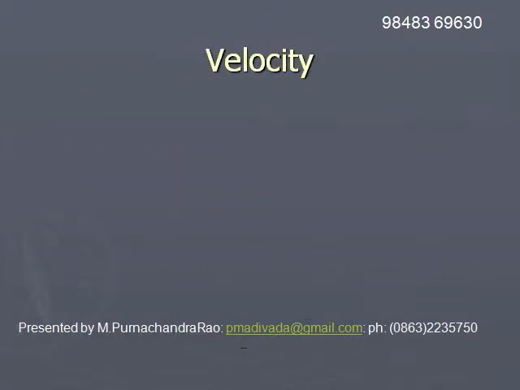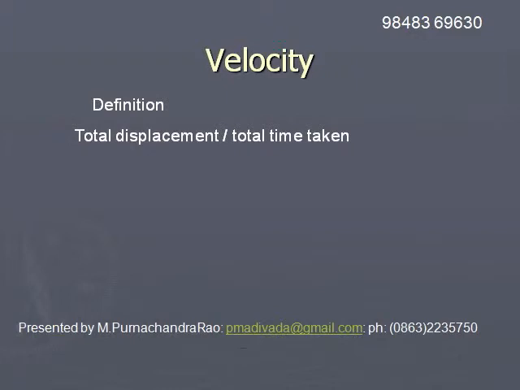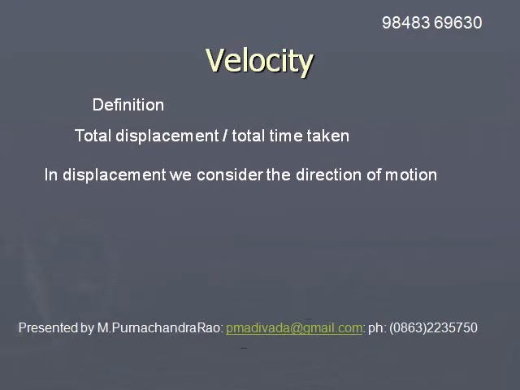Average velocity. It is defined as the total displacement divided by the total time. In displacement, we consider the direction of motion of the body.